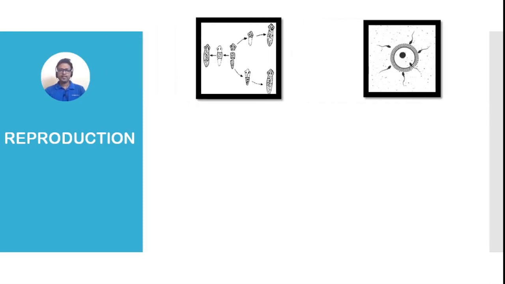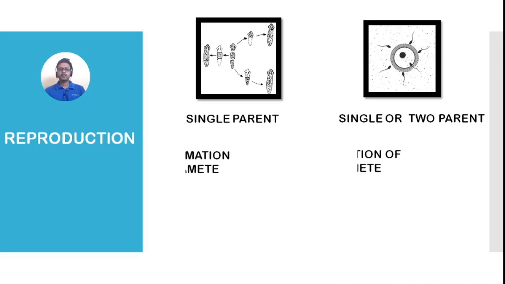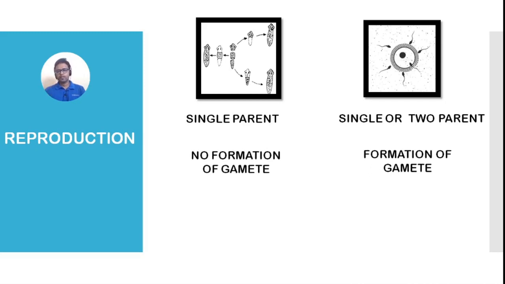In case of asexual mode of reproduction, a single parent is required. But in case of sexual mode of reproduction, a single or two parents are required. If the organism is hermaphrodite or bisexual, then a single parent can reproduce through sexual reproduction. Now, the next point is, in case of asexual mode of reproduction, there is no formation of gametes. And in case of sexual mode of reproduction, there is formation of gametes.